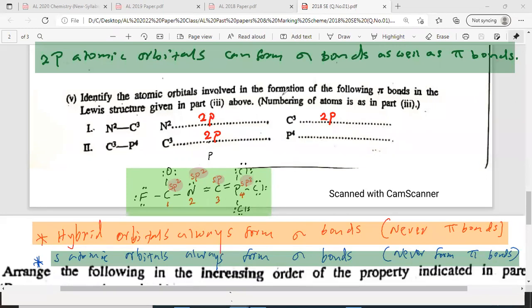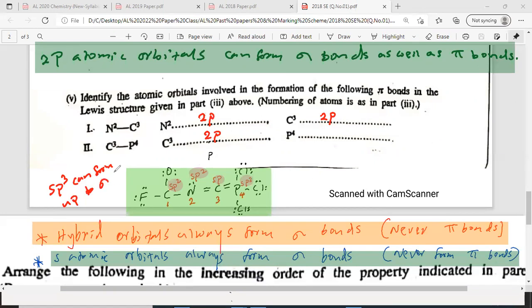For P4, earlier we gave sp3, no? How many bonds does it have here? 1, 2, 3, 4, 5. 5 bonds, no? So sp3 can form only up to 4 bonds.